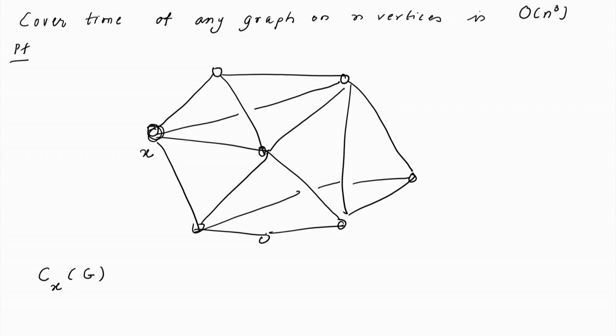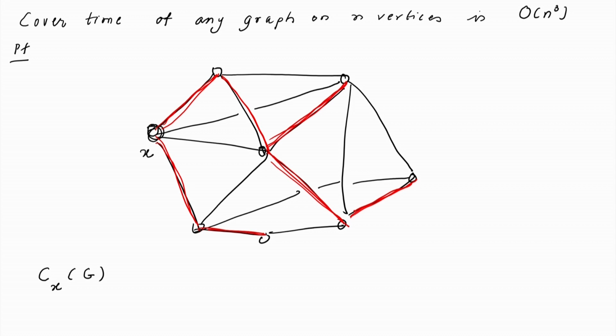Let us look at a spanning tree of this particular graph. Okay. So, the red edges denote a spanning tree of the graph. So, if we traverse all the edges of this particular spanning tree, starting at x, we are guaranteed that we would have visited all vertices.